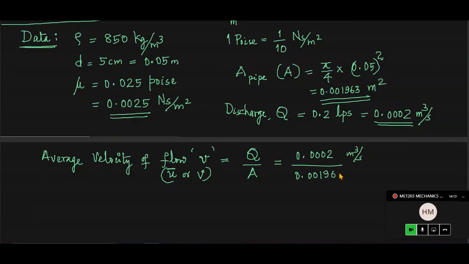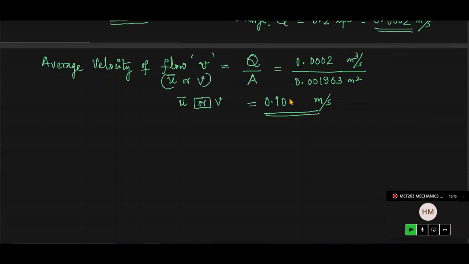0.001963. Please tell me, some of you please calculate. Tell me. 0.10188. So I can round off to the fifth place now, 0.1019. Okay, very good. Thank you. So that is U bar.